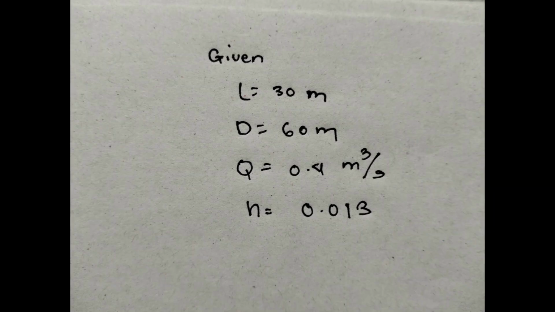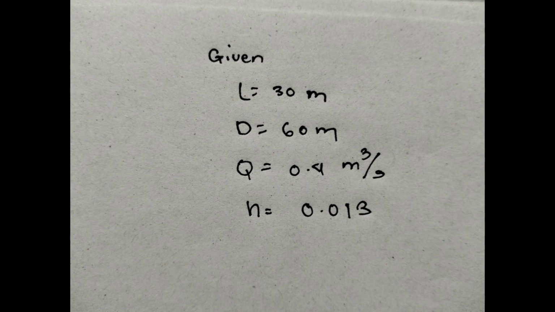So here are our given values. Diameter is equal to 60 meters. The length of the pipe is 30 meters. The value of our flow rate, 0.4 cubic meter per second. And lastly is the N, which is 0.013.